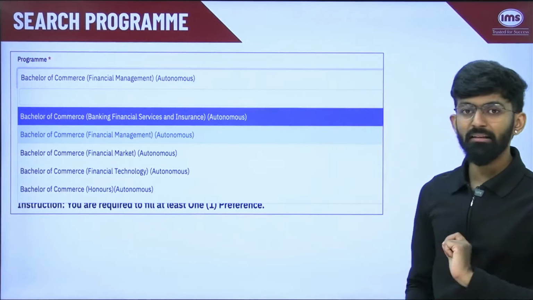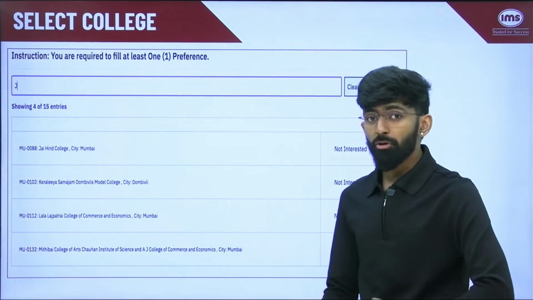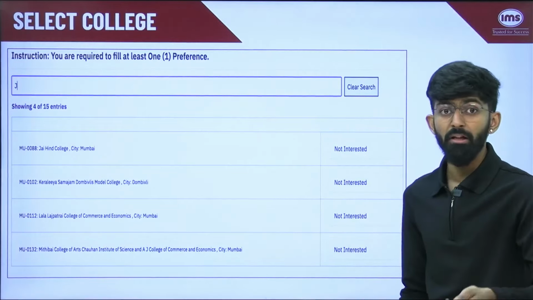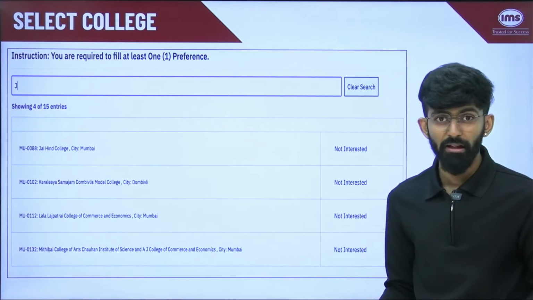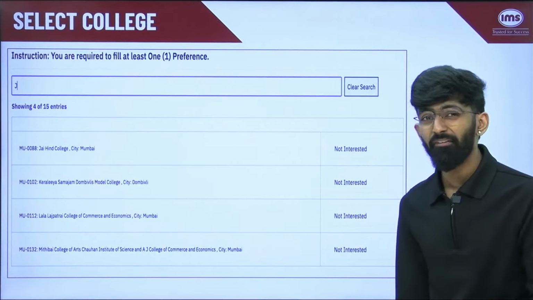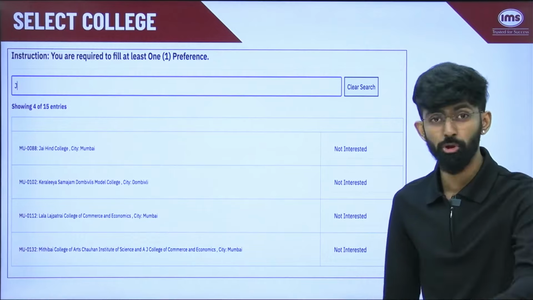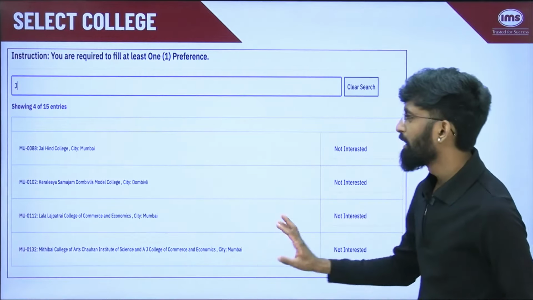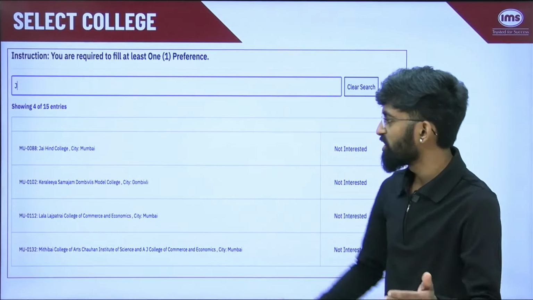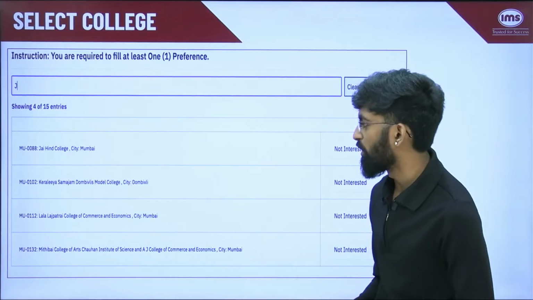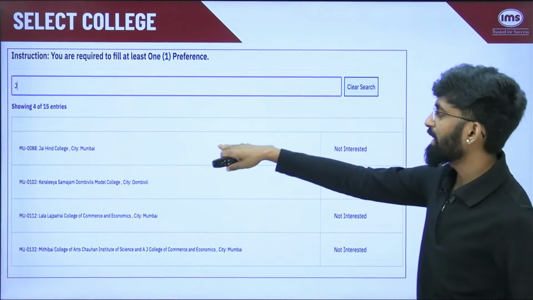If you select this program, next option is to select the colleges. In colleges also there is a search box available. So there can be programs where there are more than 150 colleges available. So it is difficult to scroll through everything. So you can make use of this search box and search for the college where you wish to apply. So if I put J, then for my particular program I can see the Jai Hind College. I can see J coming somewhere in this college also. Then we have Lala Lajpat Rai College and Mithibai College. Now I can select Jai Hind.